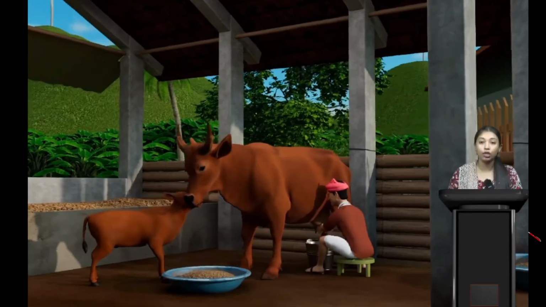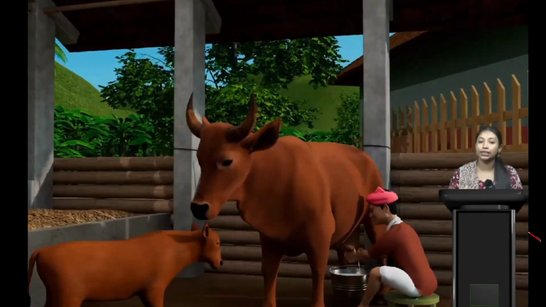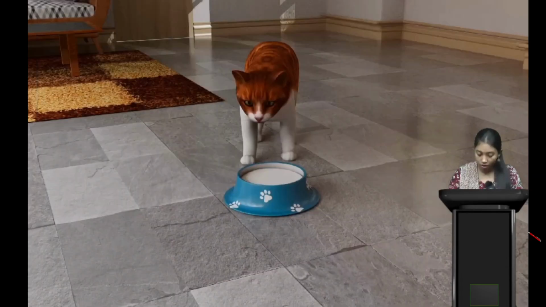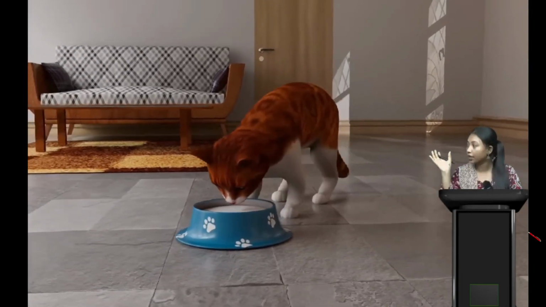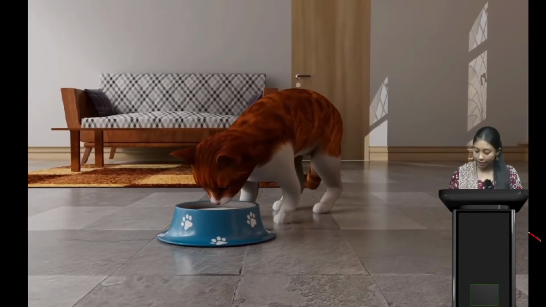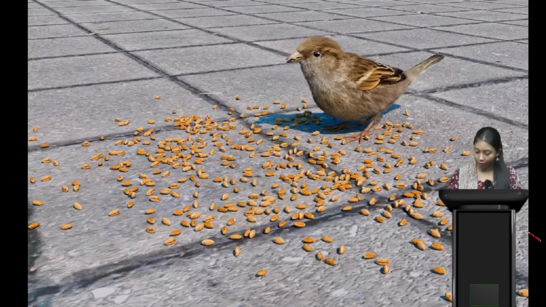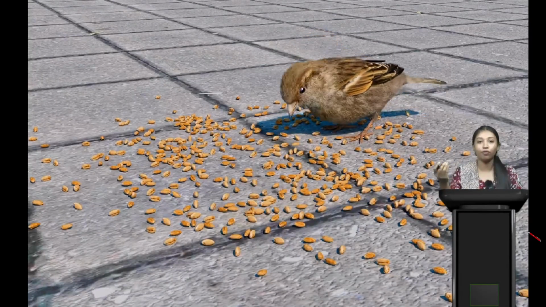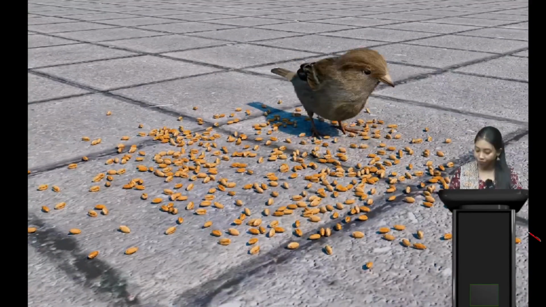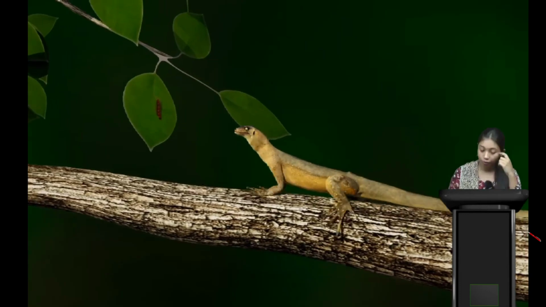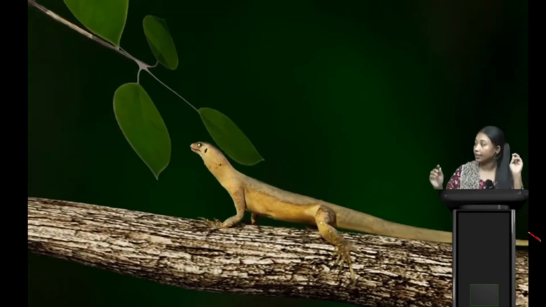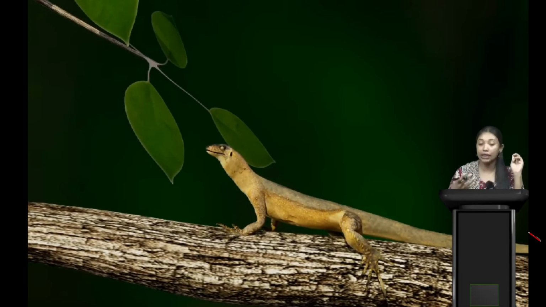After this, the milk we drink comes directly from the cow. And here a cat is drinking that milk. Here we can see a very beautiful bird eating some kinds of grains. Now here is a lizard or a reptile. It eats insects or caterpillars or something like that.